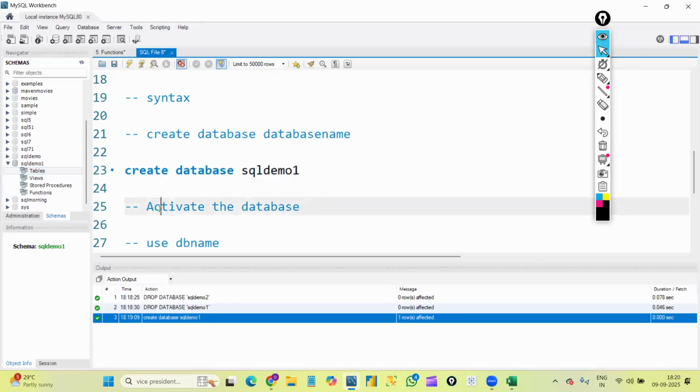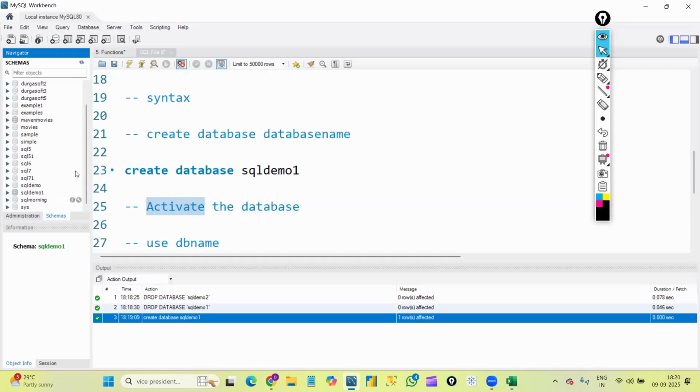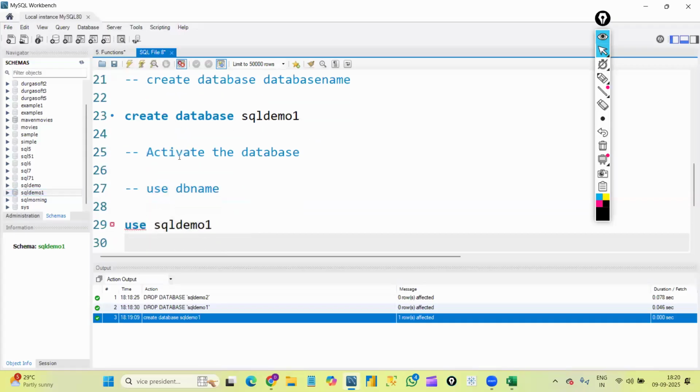After creating the database, we need to activate the database, because here you can see we have so many databases, right? So now we decided to use SQL demo 1 database. We know that, but how would SQL know that? SQL should also know that we are going to use SQL demo 1. To make SQL understand which database we want to use, we need to activate the database. Whatever database we activate, SQL will understand that we are going to use that database only, and going forward whatever queries we execute will be executed under that database only.